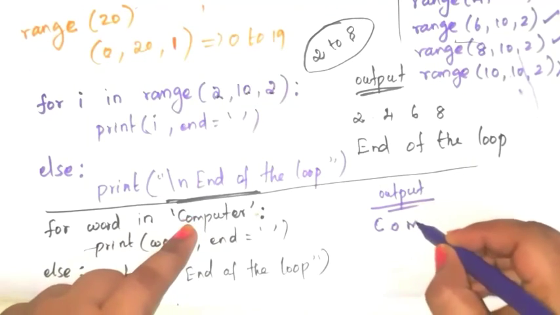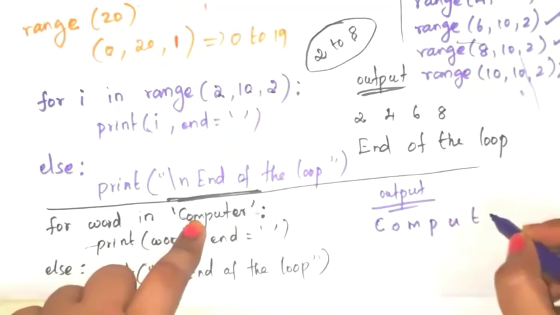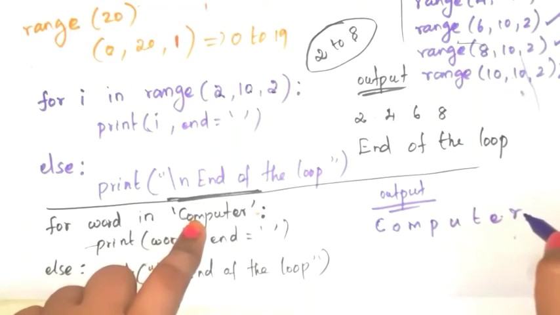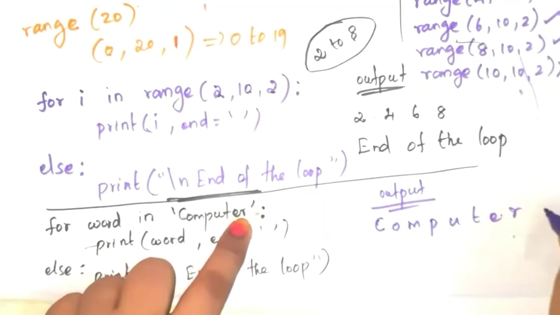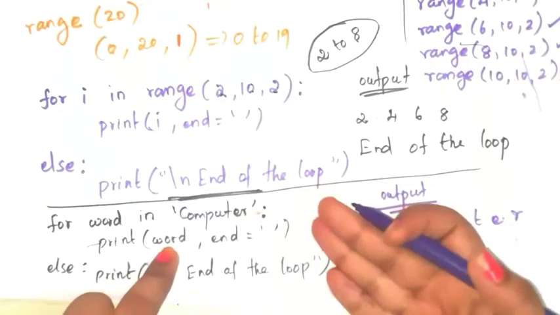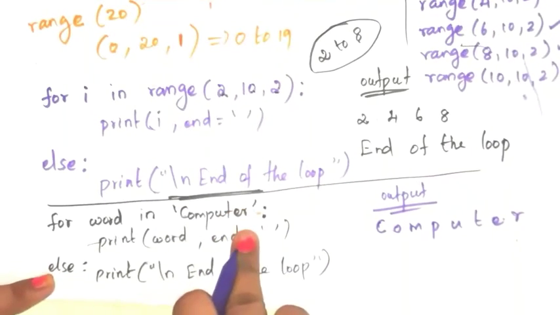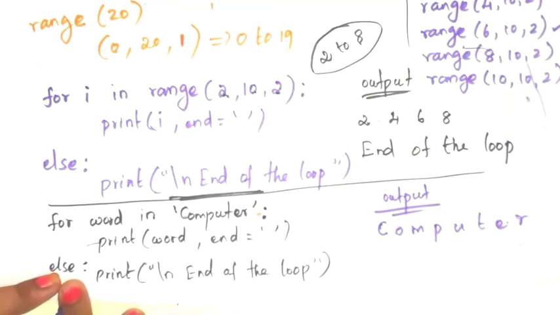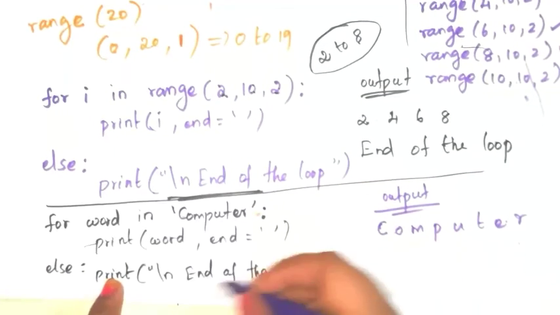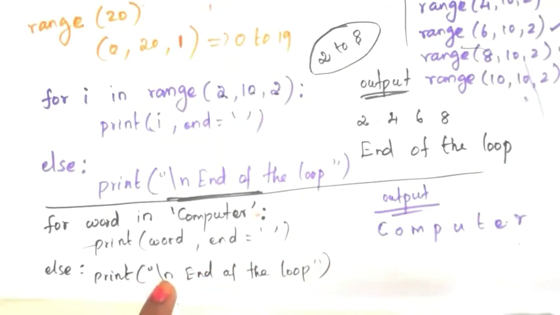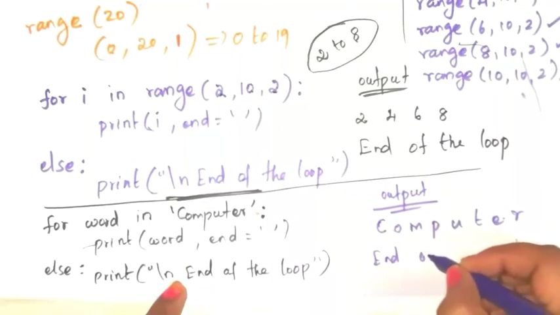Again M and next P and next U and next T and next E and next R. So the computer string is completed. Next there is no character to print. So here you have to exit from the for loop or execute the else part, because here the condition becomes false. So next print \n. Write a new line, end of the loop.